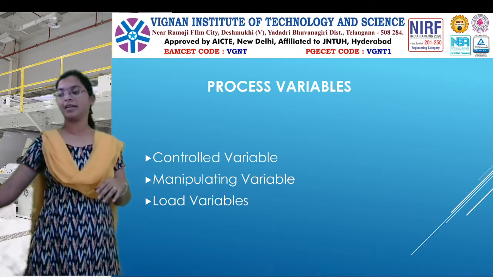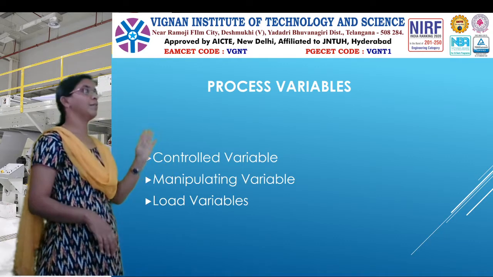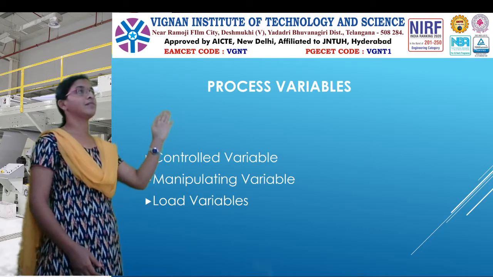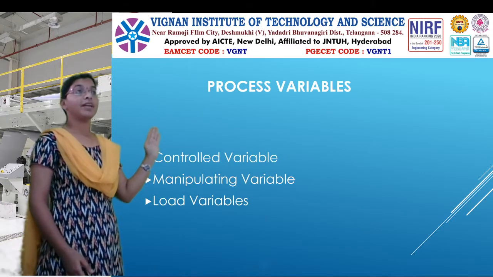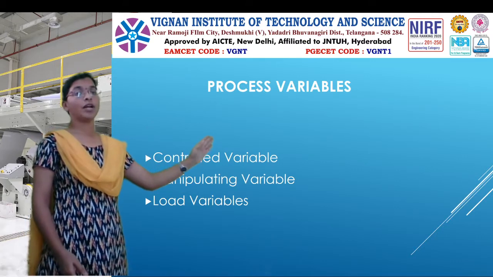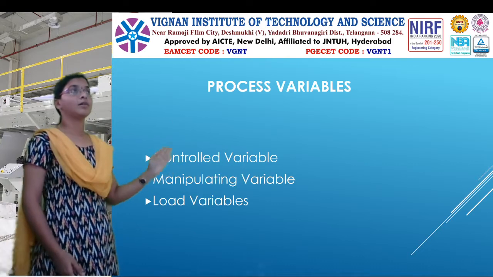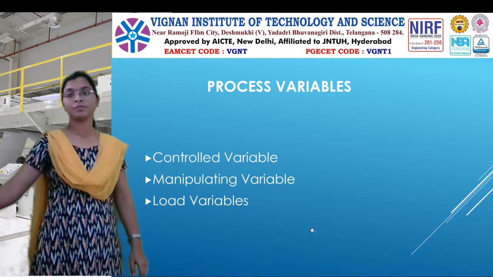I think you are clear with these variables. Those are the three variables: control variable, manipulated variable, load variables. The control variable is the variable which is to be controlled. The variable by using which we control the control variable is called the manipulated variable. Other than these two are called load variables.